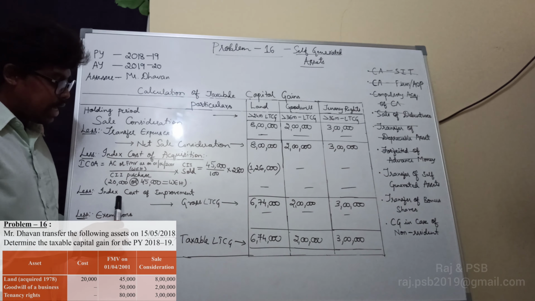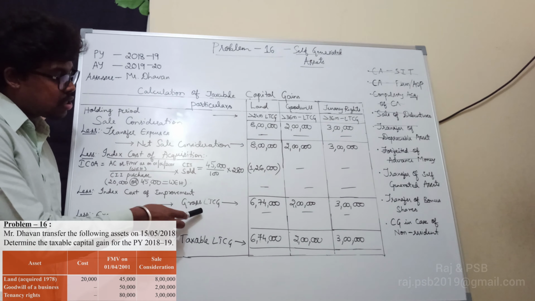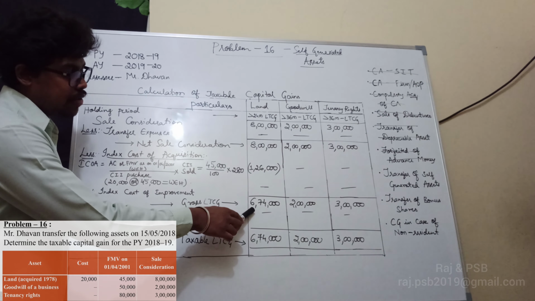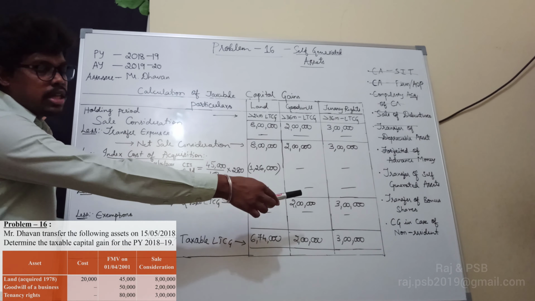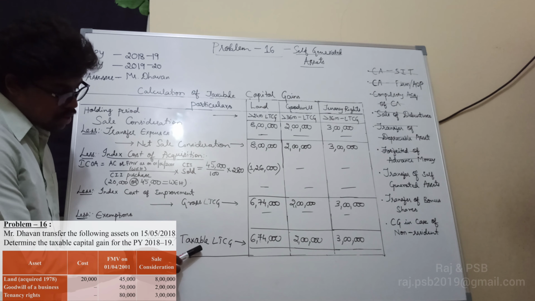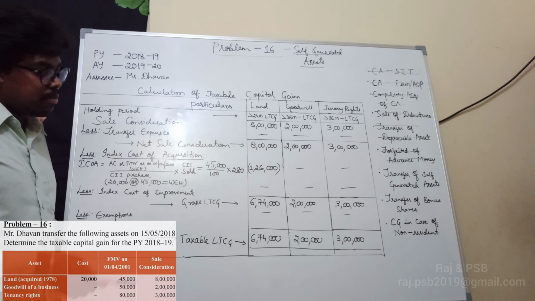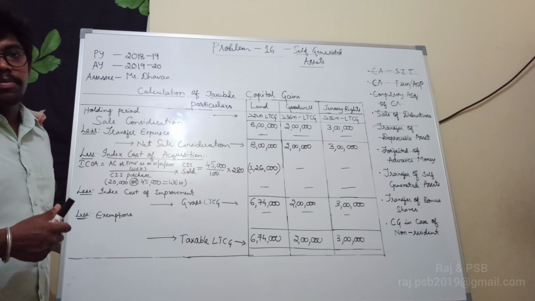Next, less index cost of improvement. There is no improvement in any of the assets, so all the three are nil. As all the three are long term capital gain in nature, we can write gross long term capital gain, that is 6,74,000, 2 lakh and 3 lakh. Less exemption, there is no exemption for all the three assets. So the taxable long term capital gain remains the same, that is 6,74,000, 2 lakh and 3 lakh respectively.